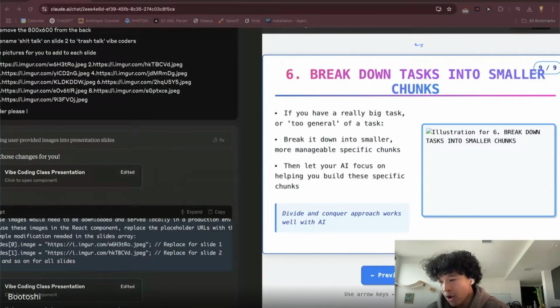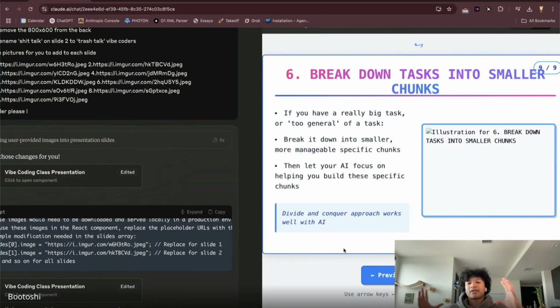And I'd say one final thing that is probably the most important lesson that ties everything together is breaking down tasks into smaller chunks. I even run into this issue where I have this big product idea in my head and I'm like, make the whole thing. And sometimes it could make the whole thing. I did that with the Story Protocol hackathon. I just had this idea and I told Claude Code to make this entire thing.